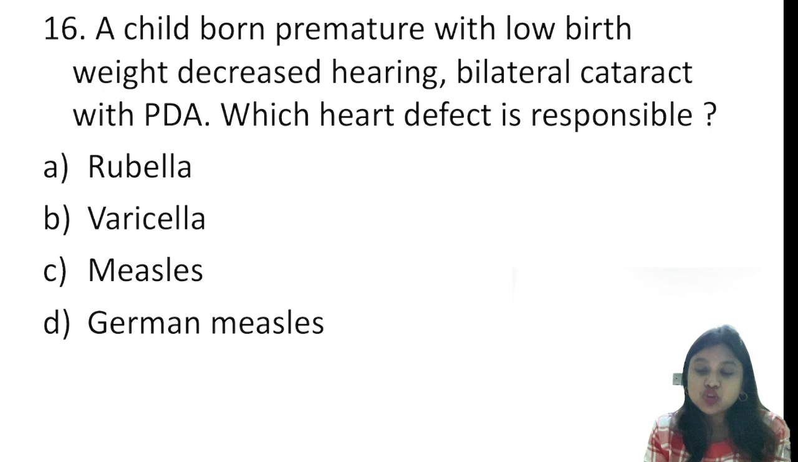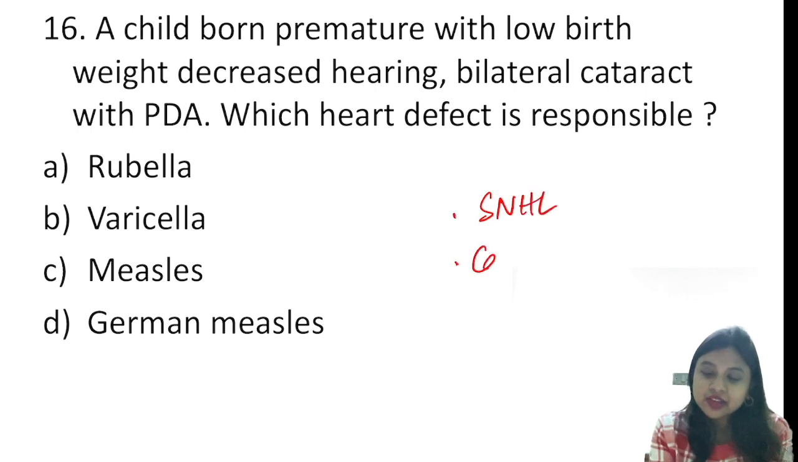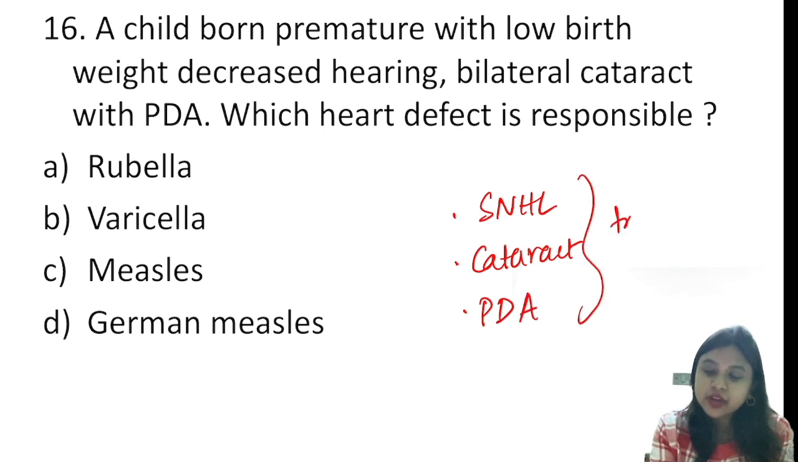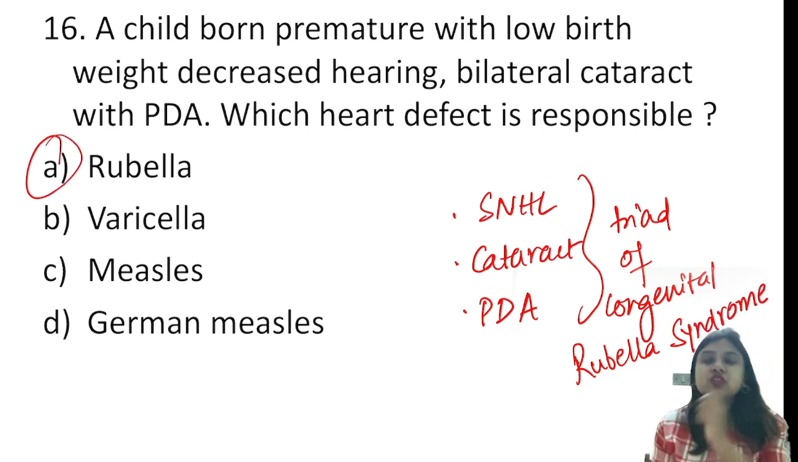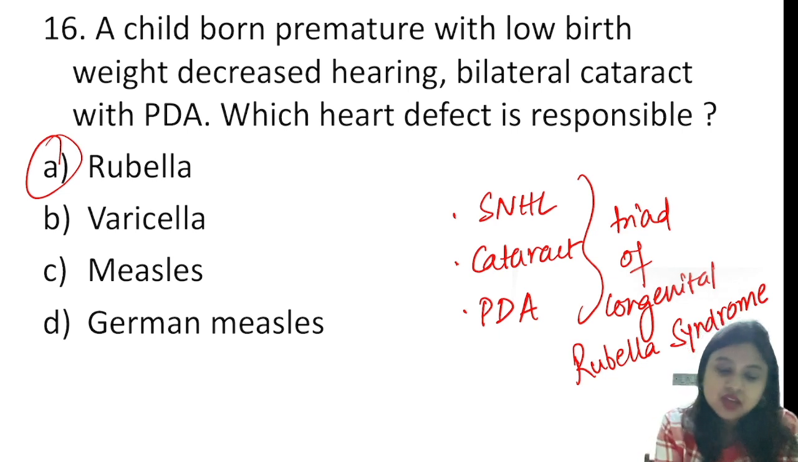So a child born premature with LBW, decreased hearing, so already you are having the symptoms like SNHL is there, cataract is there, and a heart defect, that is PDA. So this is nothing but the triad of congenital rubella syndrome. Again, another question from congenital infections. So here the answer will be rubella. And in case of rubella, the most common cardiac defect is patent ductus arteriosus. Apart, if the patent ductus arteriosus is not there in the question, you can also get pulmonary stenosis.